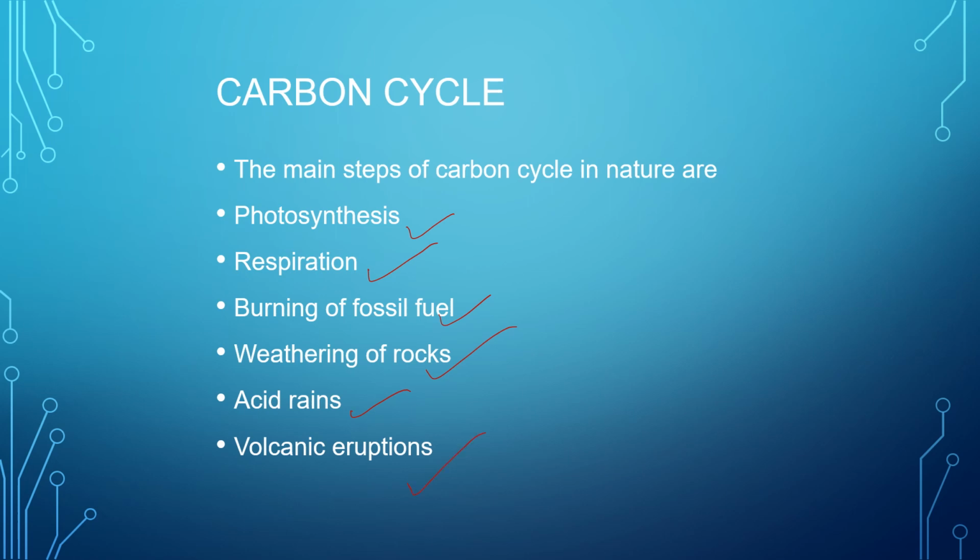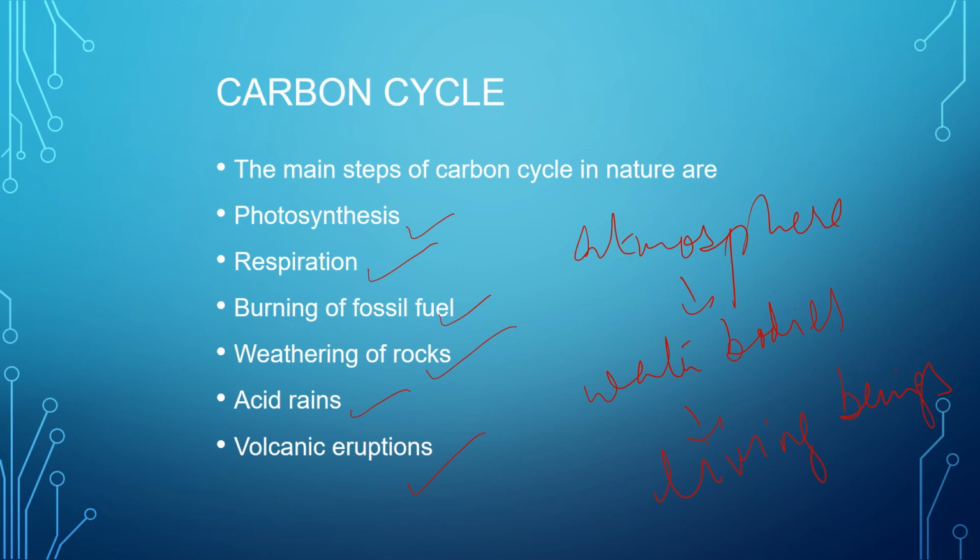So how are these volcanic eruptions contributing? Actually, hot springs and volcanic eruptions release a huge amount of carbon dioxide into the atmosphere. So there is a continuous exchange of carbon dioxide between the atmosphere, the water bodies and the living beings. So this is a continuous cycle. All of them are contributing to the carbon cycle of the atmosphere.